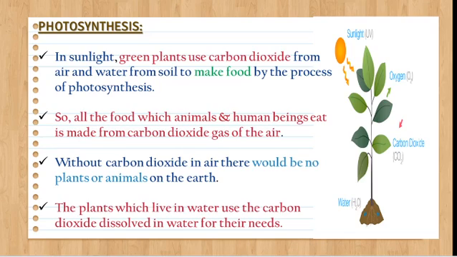So without carbon dioxide, there would be no plants and animals on earth. Without carbon dioxide, the plants cannot make their food. If the plants cannot make their food, the plants would not live. If there is no plant, we cannot get proper food. So there would be no plants, animals, or human beings on the earth without carbon dioxide.